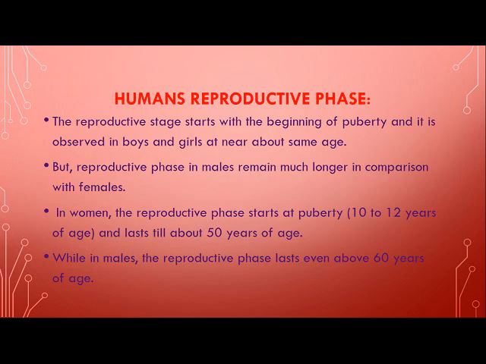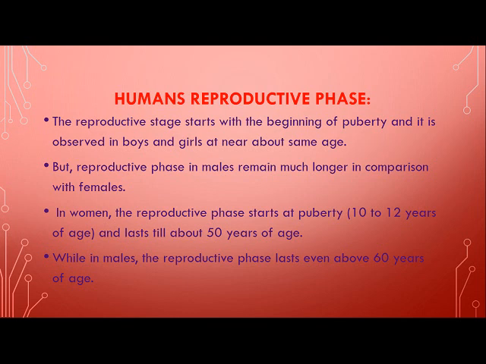Human reproductive phase. Children, the reproductive phase in humans begins with the onset of puberty, and it is observed in boys and girls almost at the same age. But the reproductive phase in males is much longer in comparison with that of females.